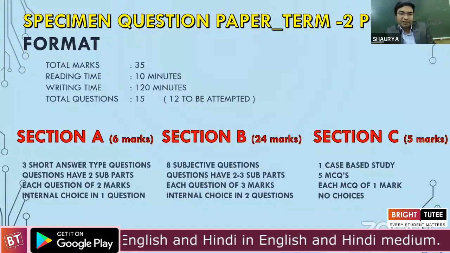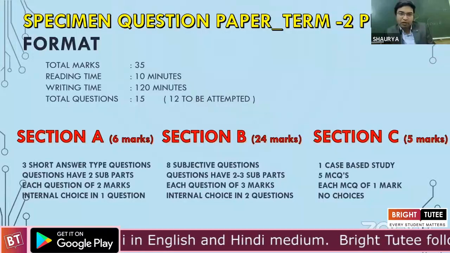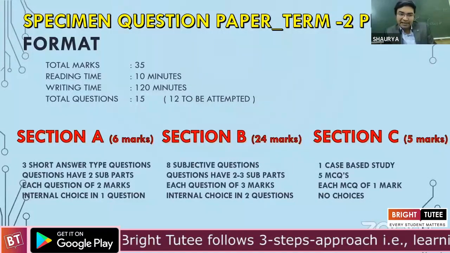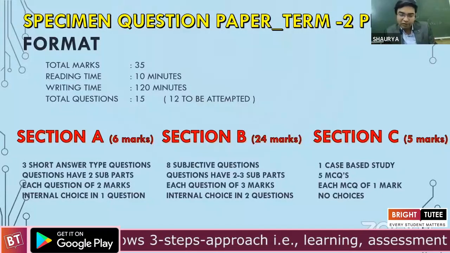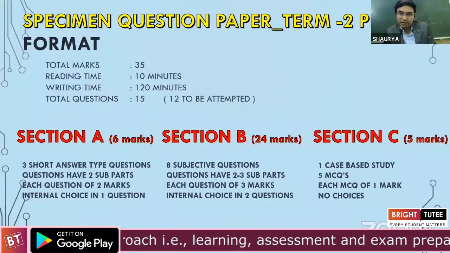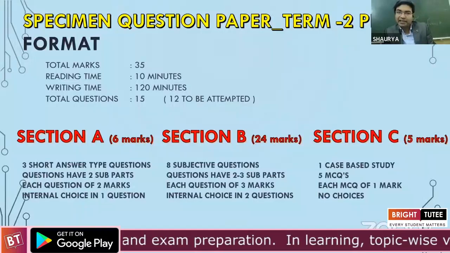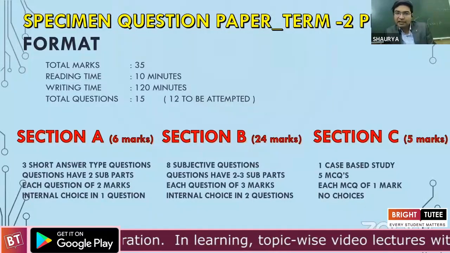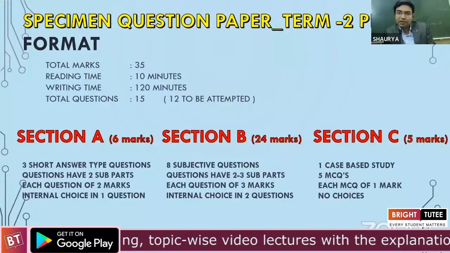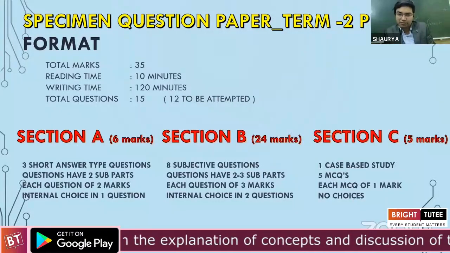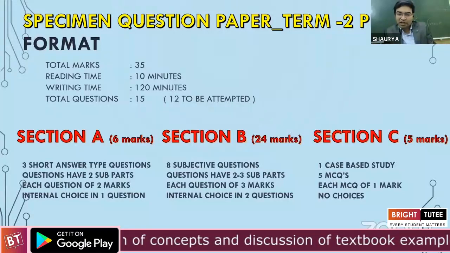Now it consists of 3 questions only, and they are all of 2 marks each, right? Among these 3 questions, one question has an internal choice. So it's not like there's an overall choice where there are 4 questions and any 3 could be done. There is just one internal choice, in one of the 3 questions put in section A, each of which is of 2 marks.